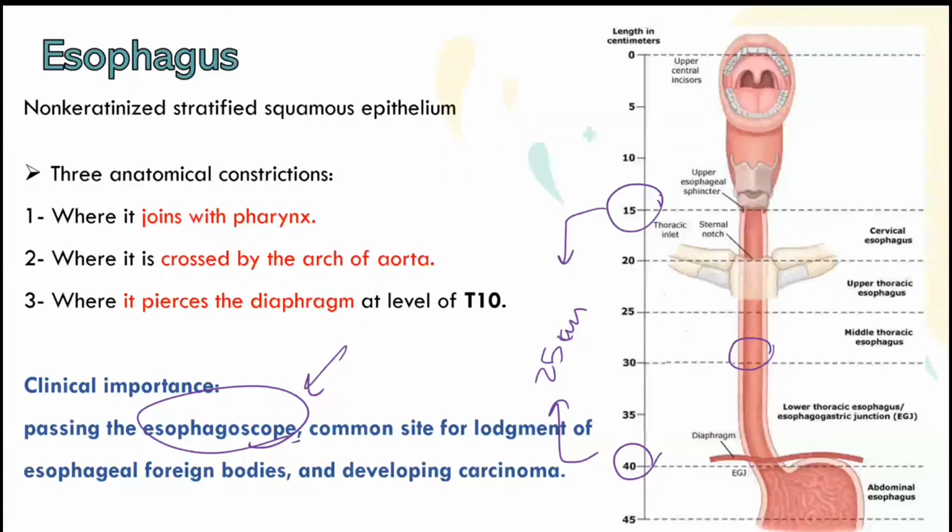So we will enter it from the mouth until we reach the esophagus, but only up to this length.